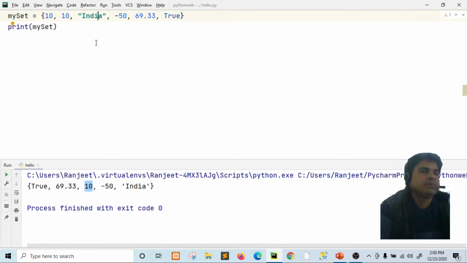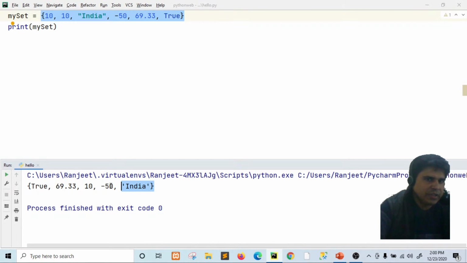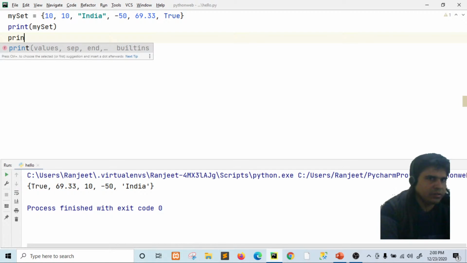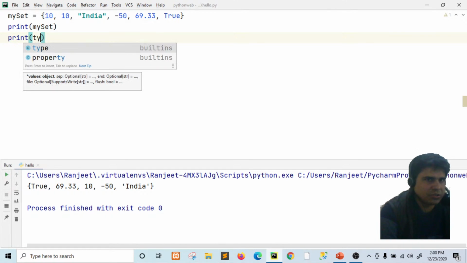One more thing: if you want to confirm whether it is really a set or not, then you can use the print type function.